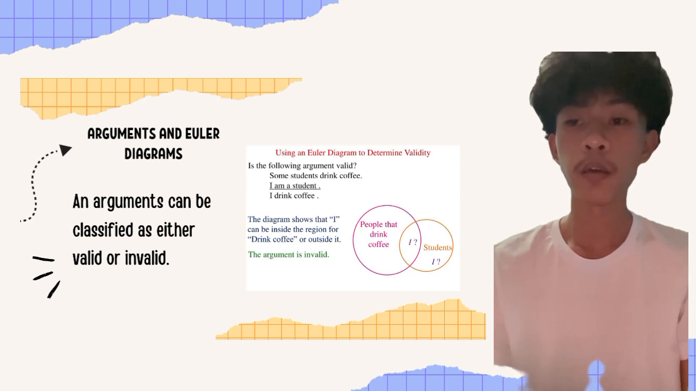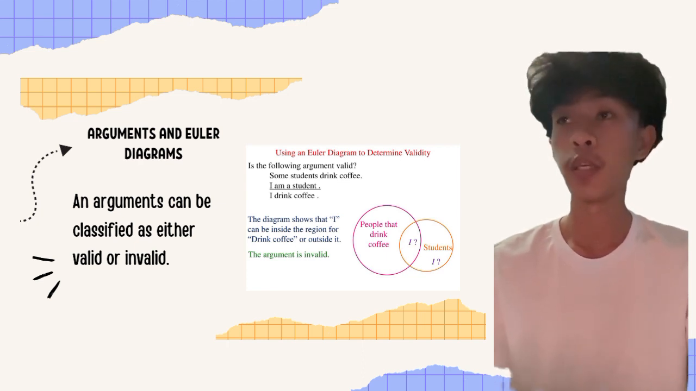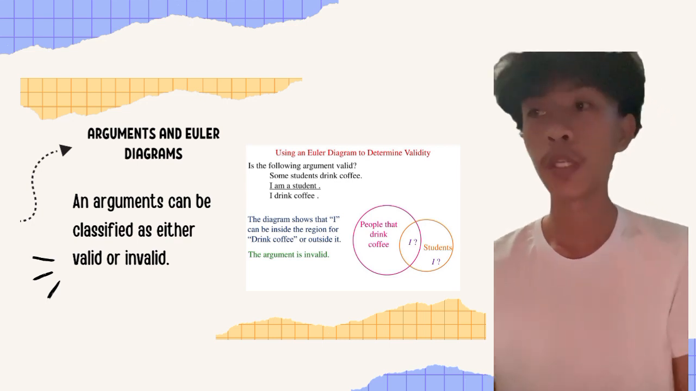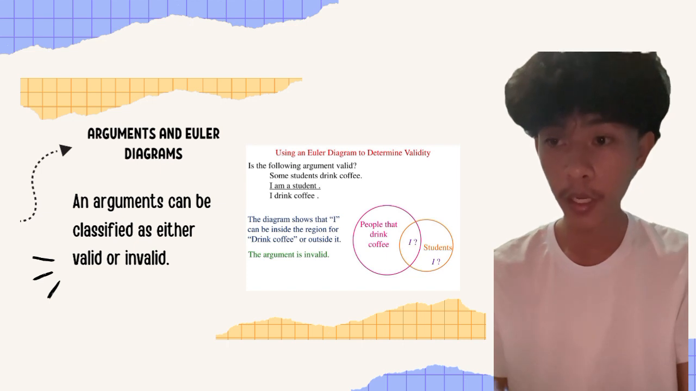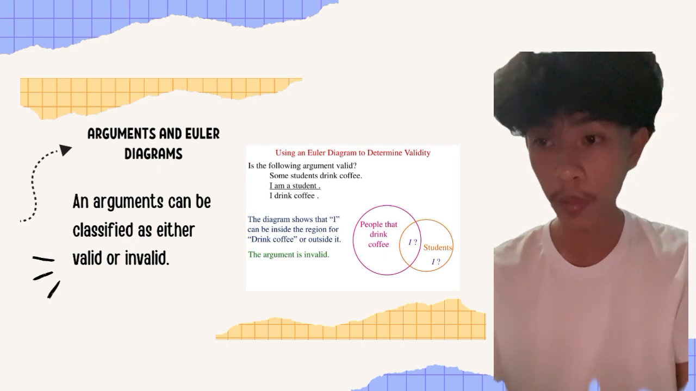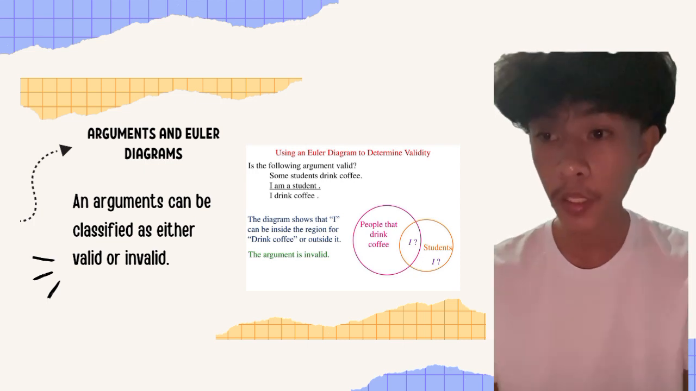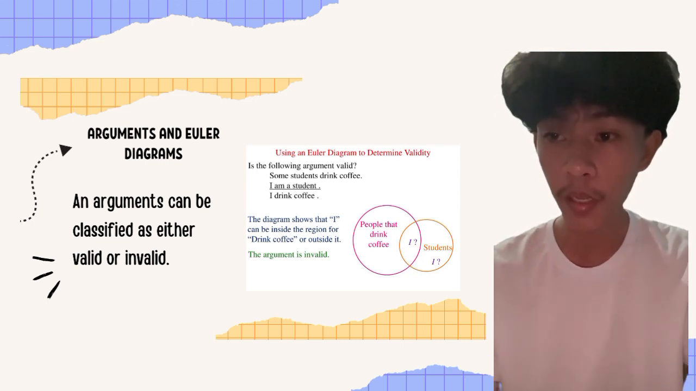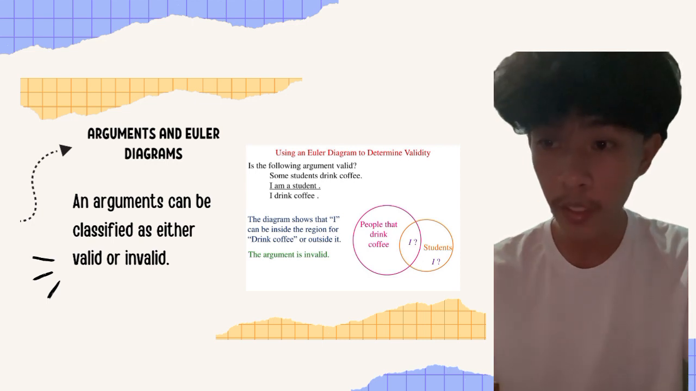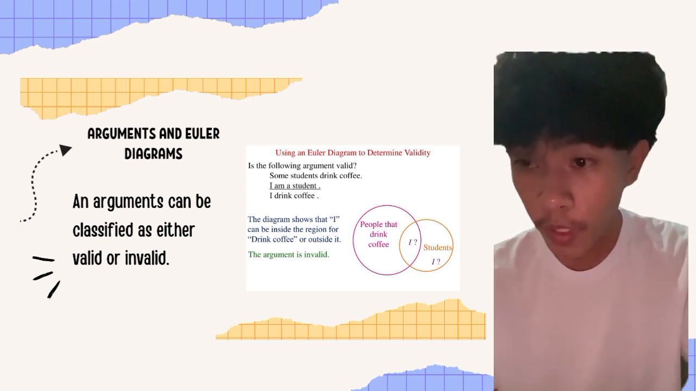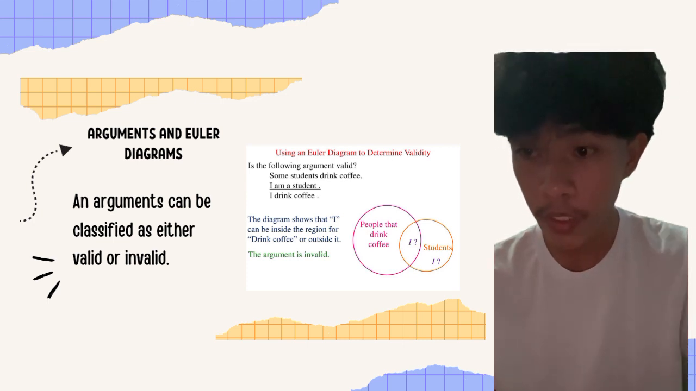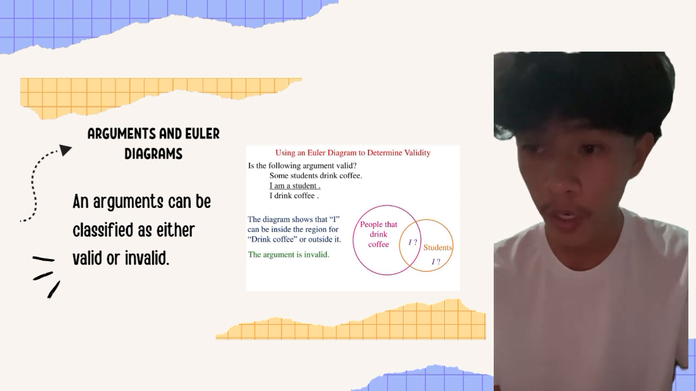Arguments and Euler diagrams. An argument can be classified as either valid or invalid. It's basically similar to the recent topic that we just discussed. On this part, we're using an Euler diagram to determine validity. In the following argument, is the argument valid? Some students drink coffee. I'm a student. I drink coffee. The diagram shows that I can be inside the region for drink coffee or outside it.